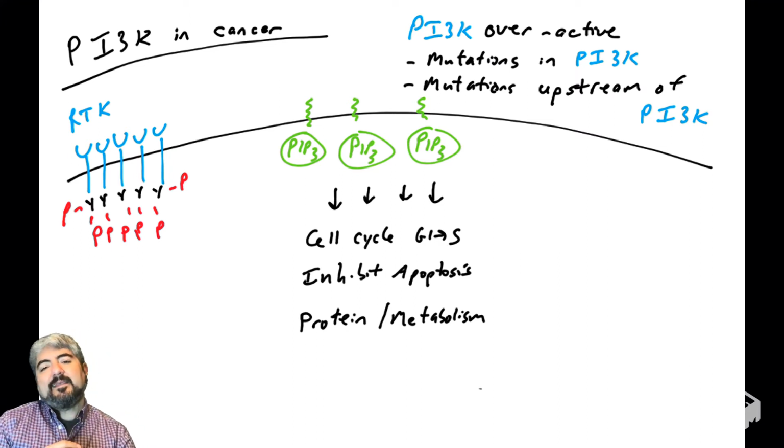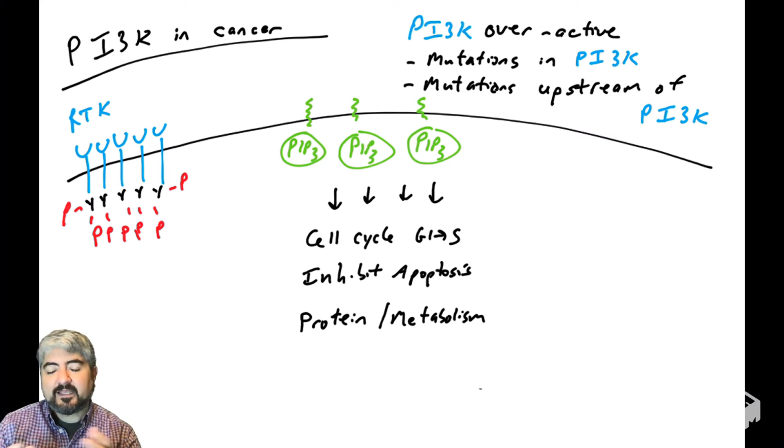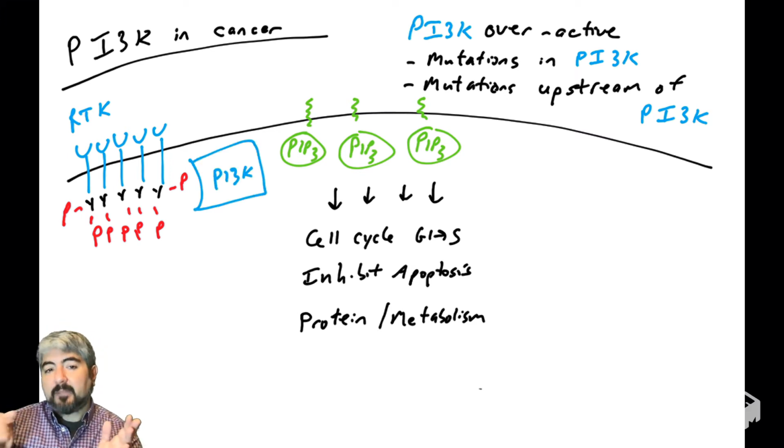Either way, in many human cancers, receptor tyrosine kinases are overactive and phosphorylated constantly on their tyrosines in the cytoplasmic tail. That would lead to PI3 kinase binding directly or indirectly to those phosphorylated tyrosines and constantly converting PIP2 to PIP3. So mutations in the receptor tyrosine kinases, or things that regulate them, could lead to overactivation of PI3 kinase.